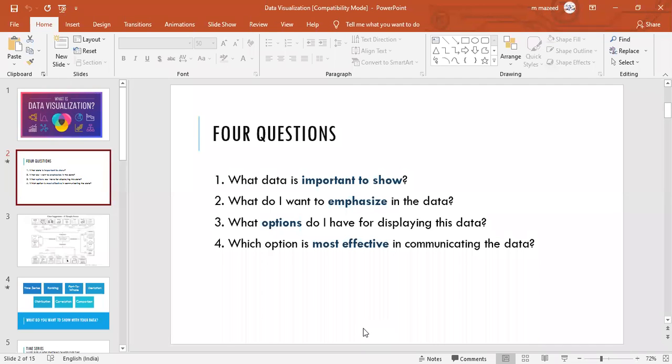So that will drag the attention of people, is it or not? Yes. So data is very much important to show. And what do I want to emphasize in the data? So what you wanted to emphasize, what you feel is very much important in showing.